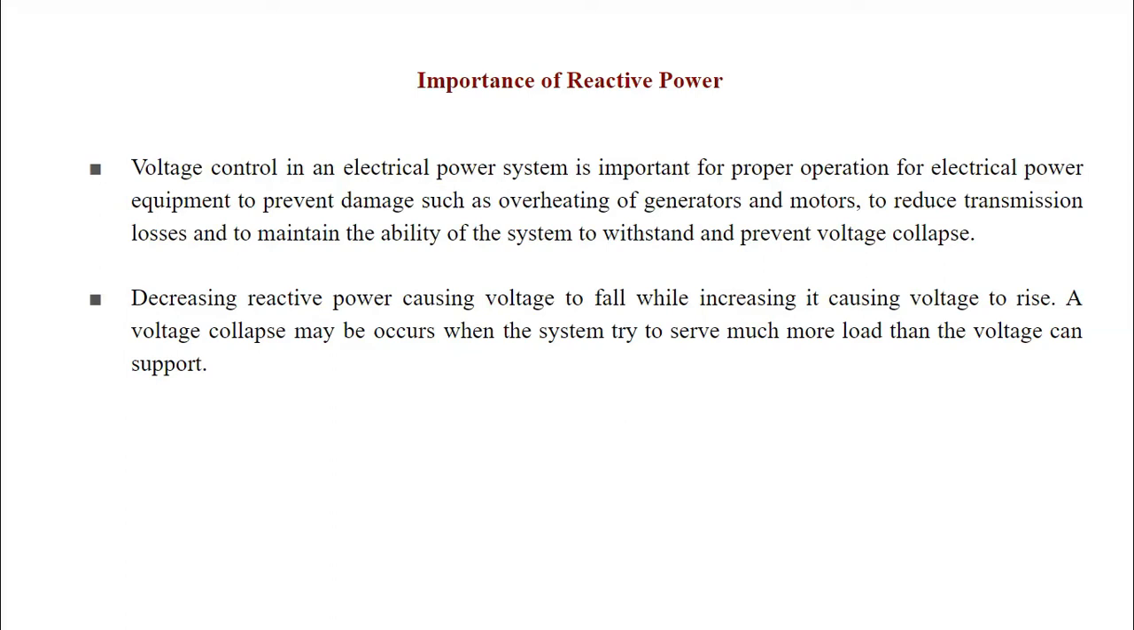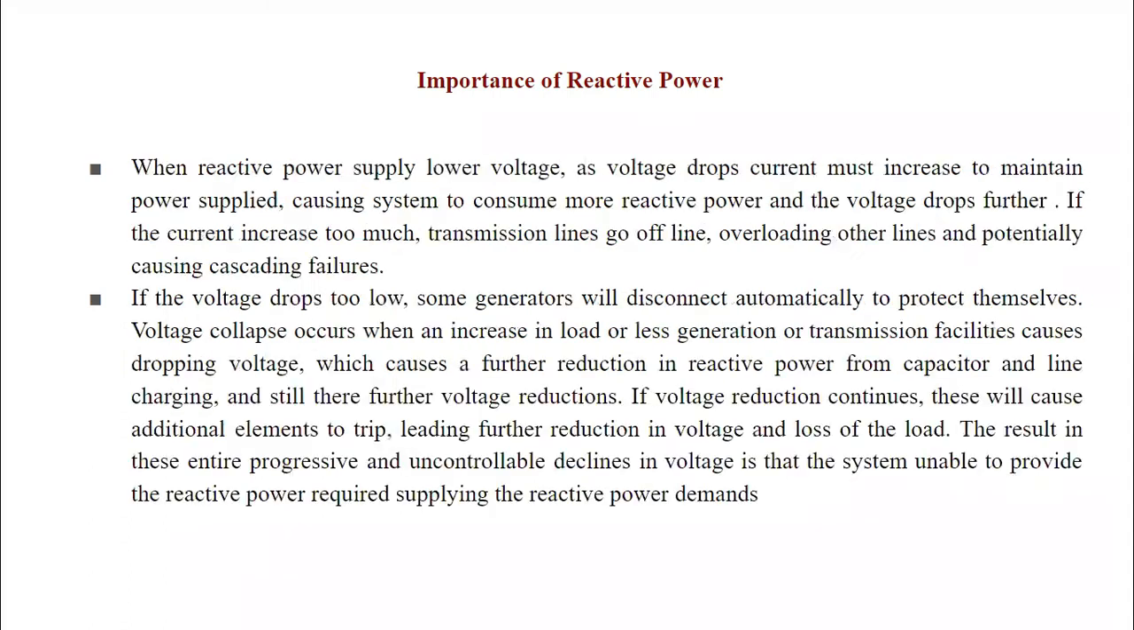Decreasing reactive power causes voltage to fall, while increasing it causes the voltage to rise. A voltage collapse may occur when the system tries to serve much more load than the voltage can support. So whenever there is an excessive amount of load in the system, we can see events like voltage collapse, which will require the power system to be entirely reset.